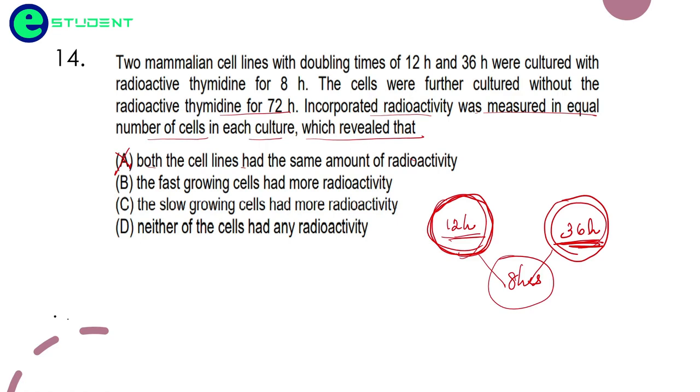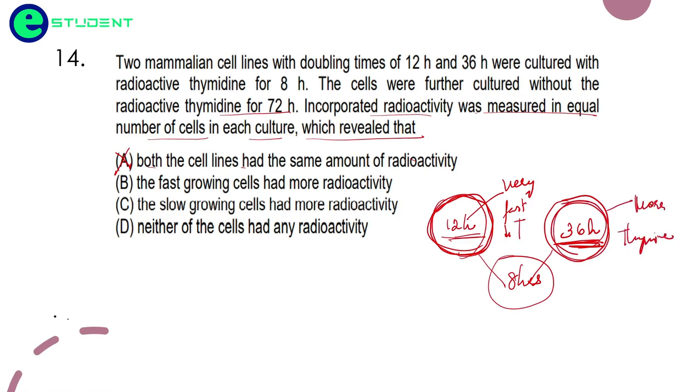The person running slowly will collect more bananas compared to the person running very fast, who will collect only one or two. In the same way, this one is very fast, so it takes less time, but this one is slow and takes more time.